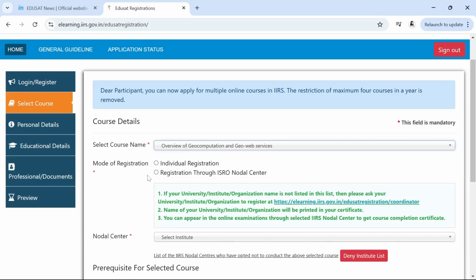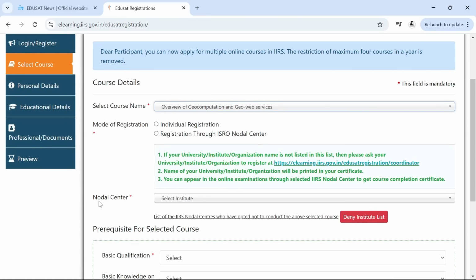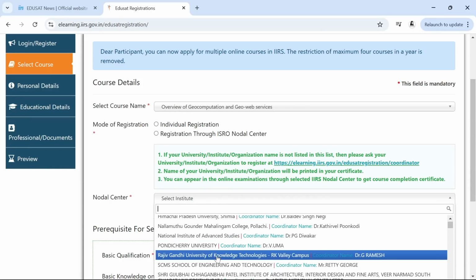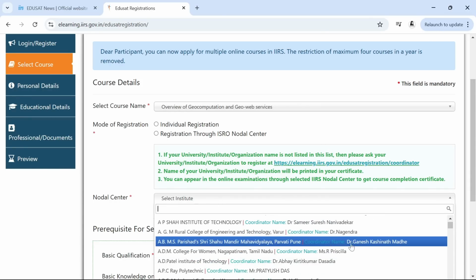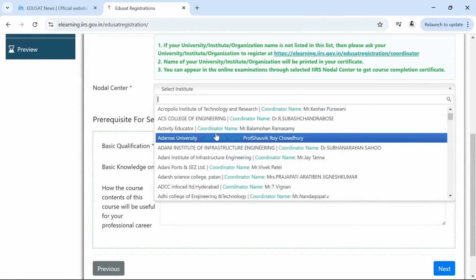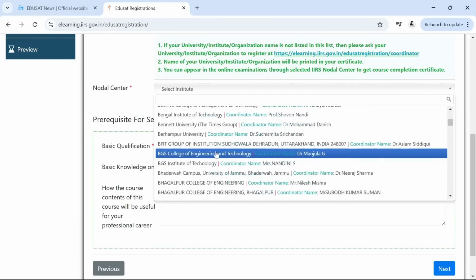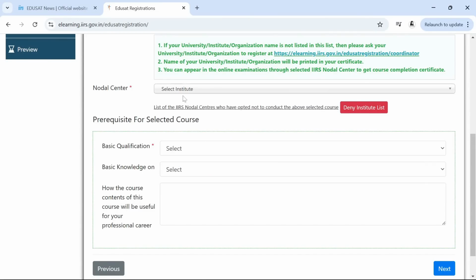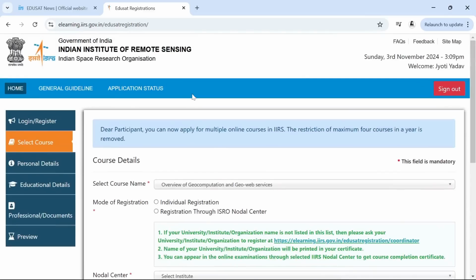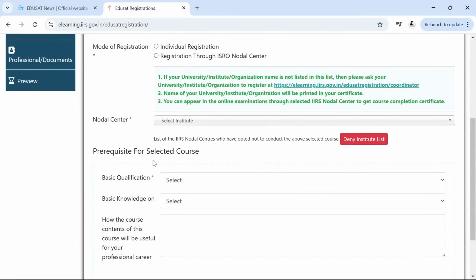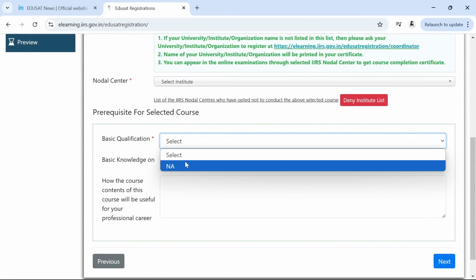Now see, there are two modes of registration: individual registration, as well as registration through an ISRO Nodal Center. In Nodal Center you can select your institute. Just search if your institute is listed there. You can select your institute from here and register through the Nodal Center. There are so many institutes and colleges, so you can go there and select. If your institute is not in this list, you can go for individual registration as well. Don't worry. And then you have to fill some basic details here.